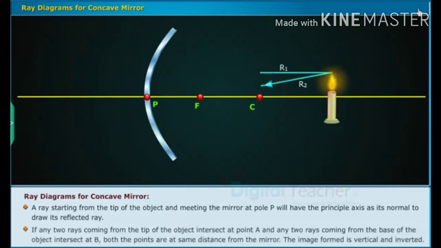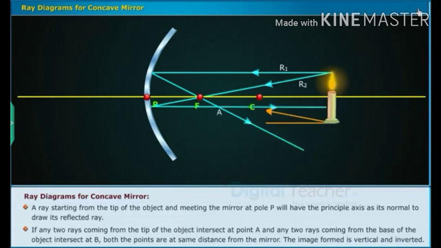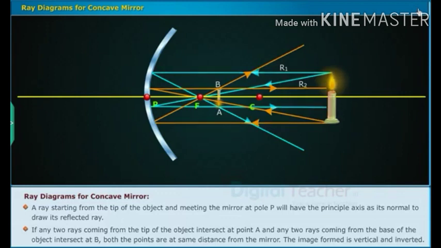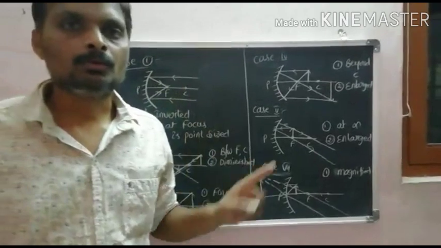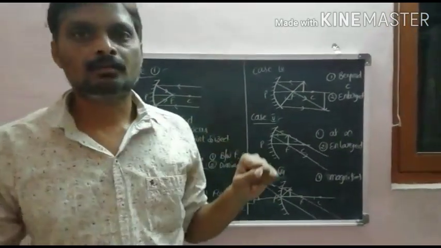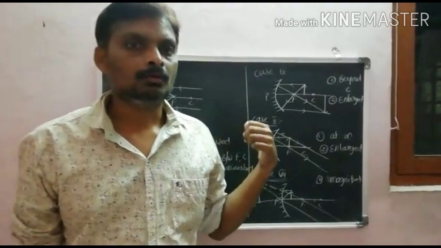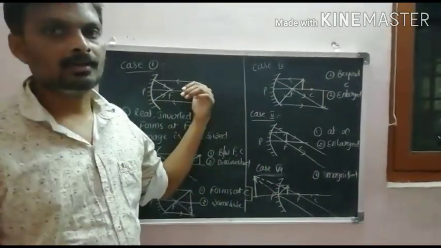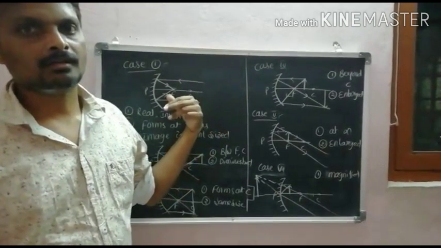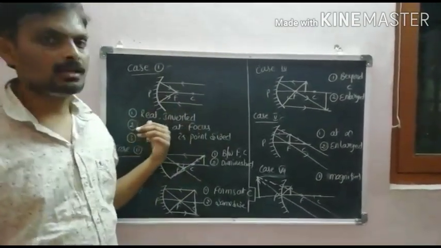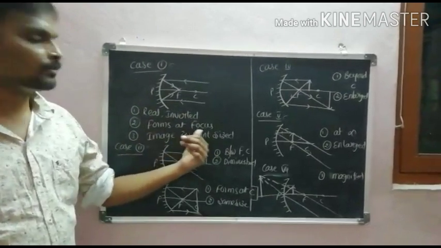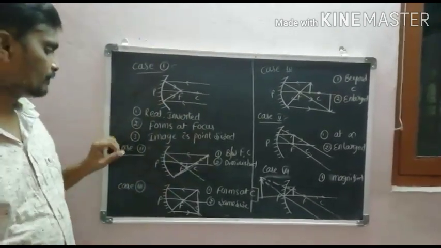If any two rays coming from the tip of the object intersect at point A, and any two rays coming from the base of the object intersect at B, both the points are at the same distance from the mirror, and the image formed is vertical and inverted. Image formation due to concave mirror depends on the object's distance from the mirror. If the object is at infinity, we get a parallel beam of light, and the image forms at focus. The image is real, inverted, and point-sized.